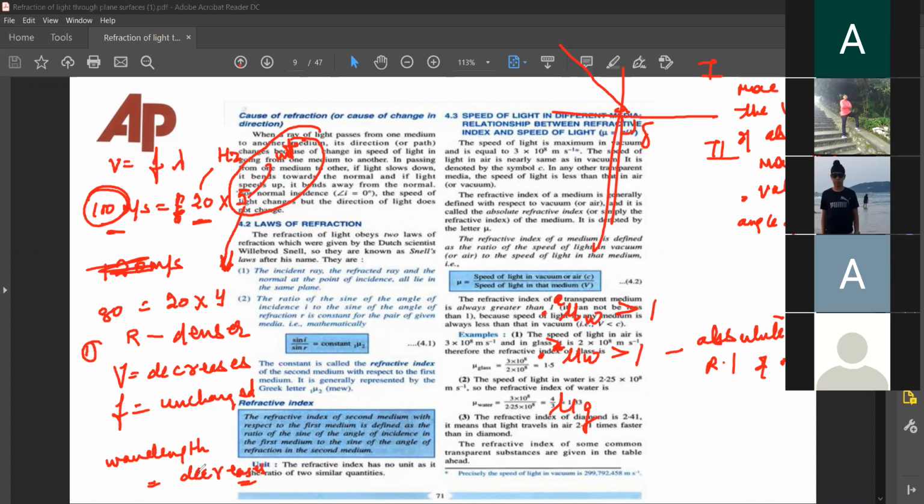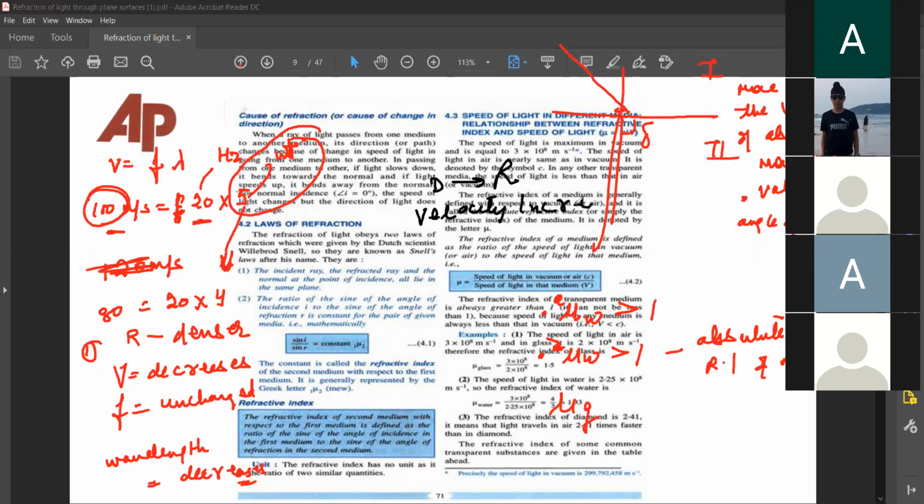The wavelength increases. Speed of light increases. The frequency remains unchanged. And refractive index is less than 1. Write: when light travels from denser to rare medium, velocity increases. Write the next one.